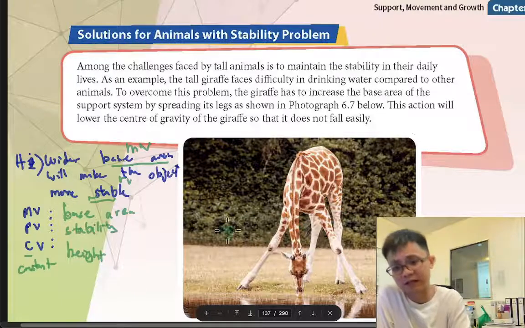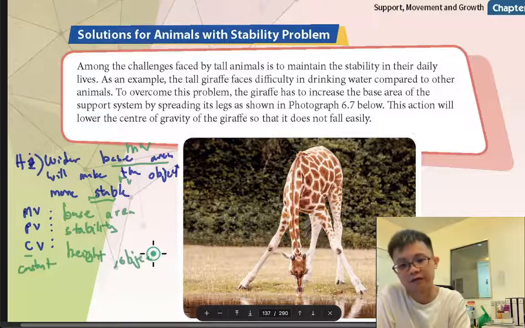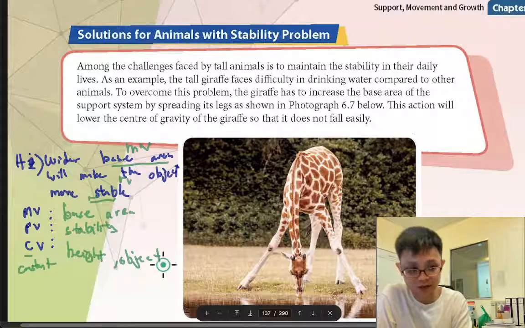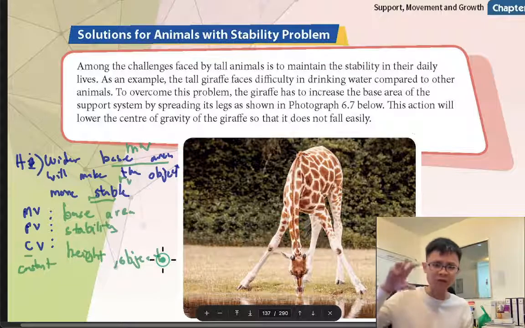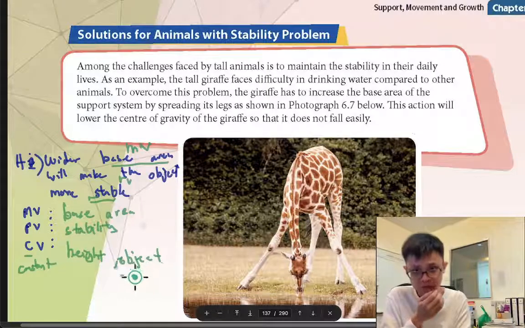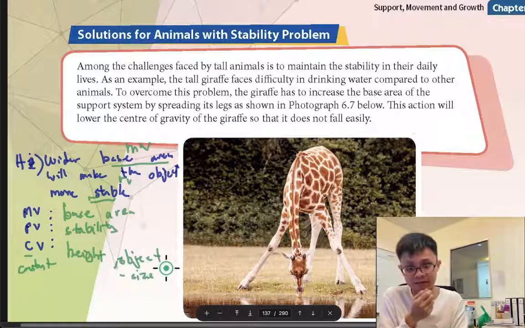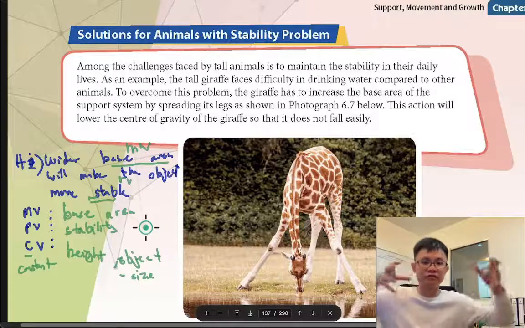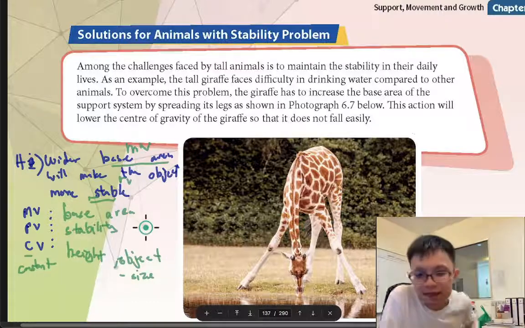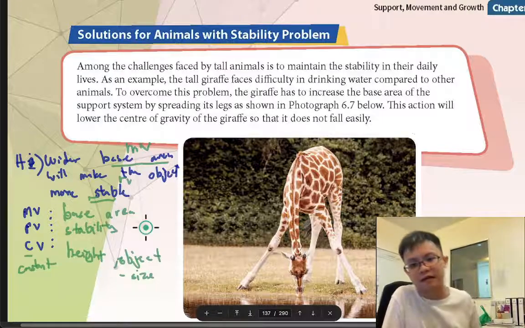Of course you can say the object. Object is also very good, but height is more accurate. Maybe you say same object, or same size. You don't want to use one big and one small, then you cannot test anymore.